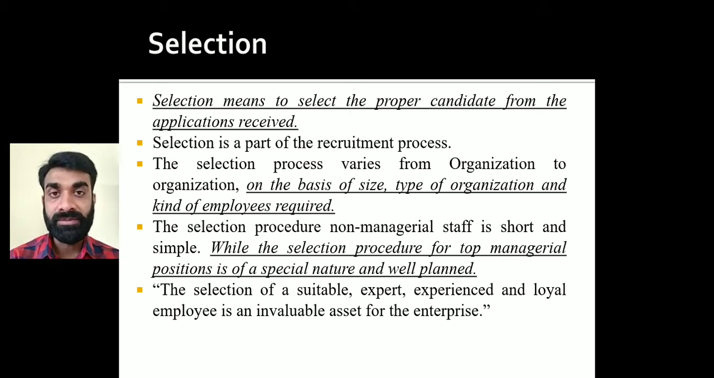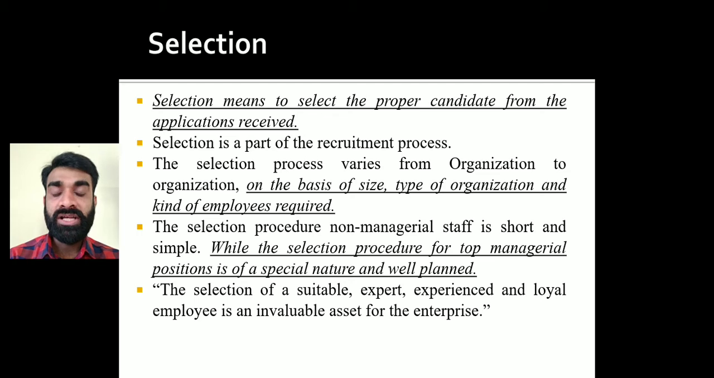I have given you the example in the recruitment process, right? If we are in need of 10 people or 15 people, and we have received like 25 to 30 applications, then we need to select a proper candidate, right? And it is a part of the recruitment process.